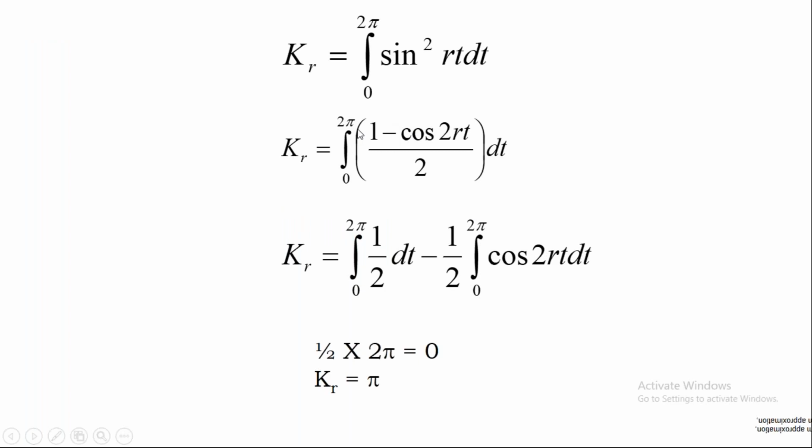Then you need to calculate KR. KR is nothing but the integral of sine square rt. Sine square theta you can write as 1 minus cos 2 theta by 2. If you simplify it, you will get the value KR equal to pi. Now try to understand, whatever be the value of r, your KR is simply pi only.